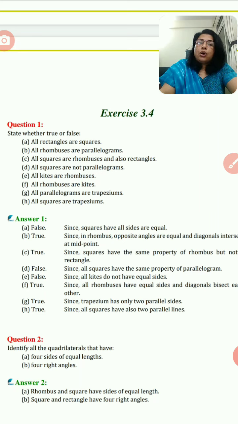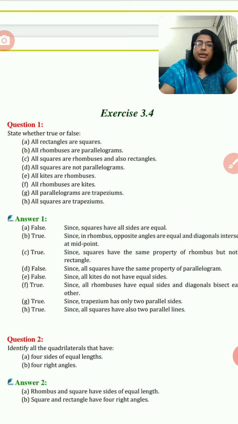Now G. All parallelogram are trapezium. Yes, all parallelogram are trapezium, as the definition of trapezium is that if a pair of opposite sides are parallel, then that quadrilateral is trapezium, and in parallelogram we can say that its opposite sides are parallel. Now last sentence, all squares are trapezium.